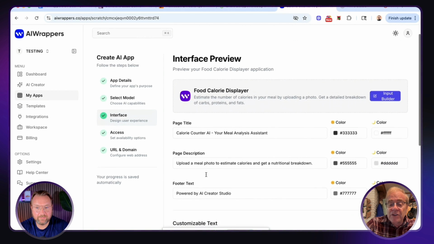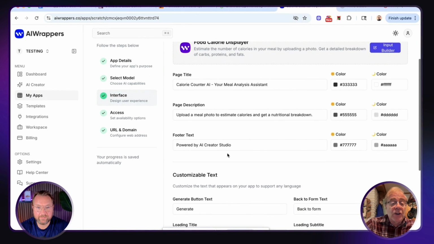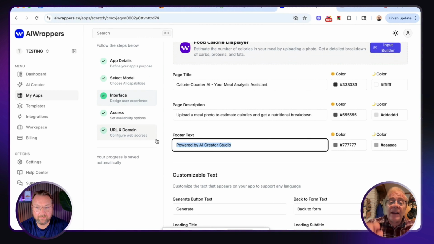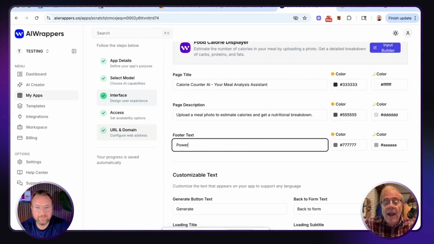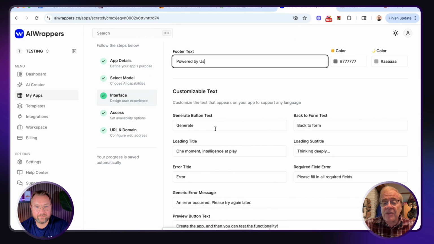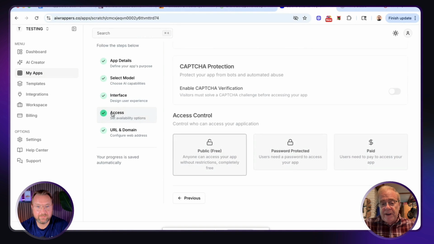We could change the page description, where it says upload a meal photo to estimate calories and get nutritional breakdown. You could change the footer text if you wanted, where it says here, powered by AI Creator Studio. Remember, I said you can get rid of that if you have the all inclusive package. So let's just say powered by us or something like that. And then there's other things like the button text that you could also change if you wanted. But for this demonstration, let's just go with what's already in there.